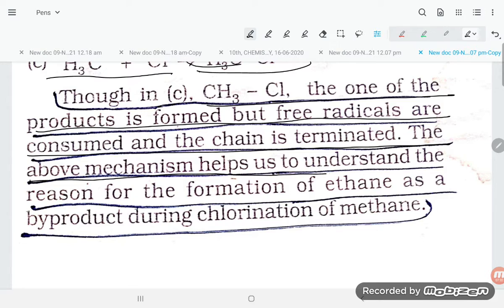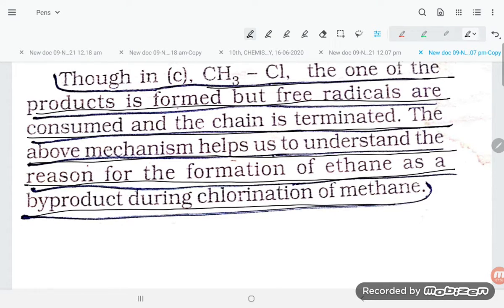The above mechanism helps us to understand the formation of ethane as a byproduct during the chlorination of methane.